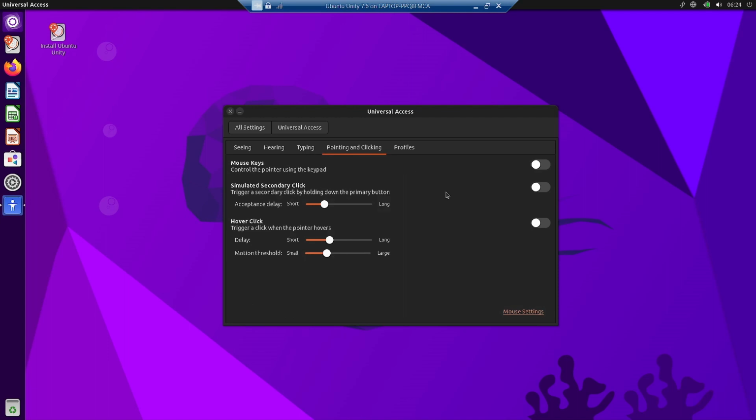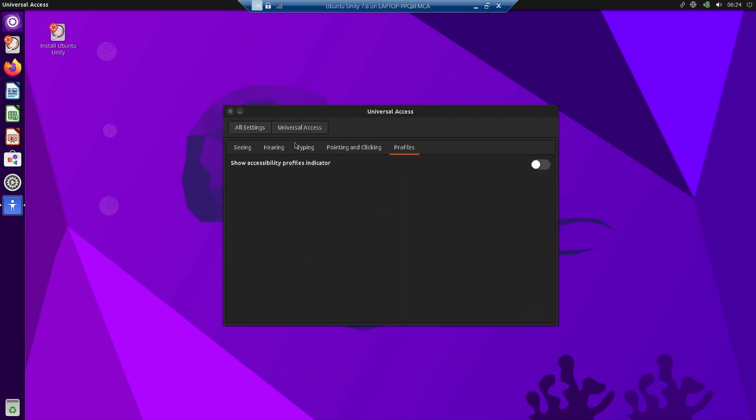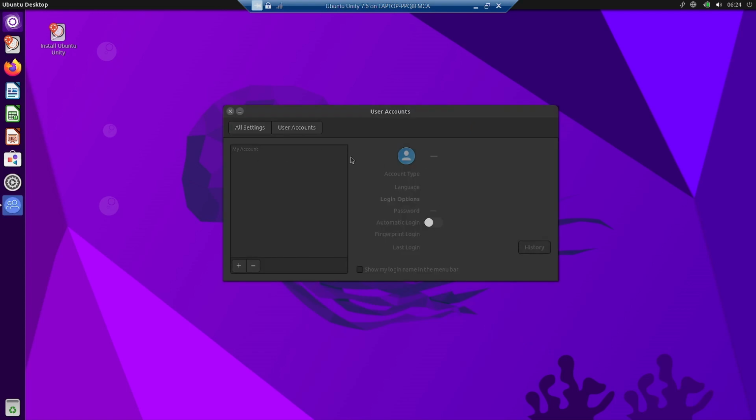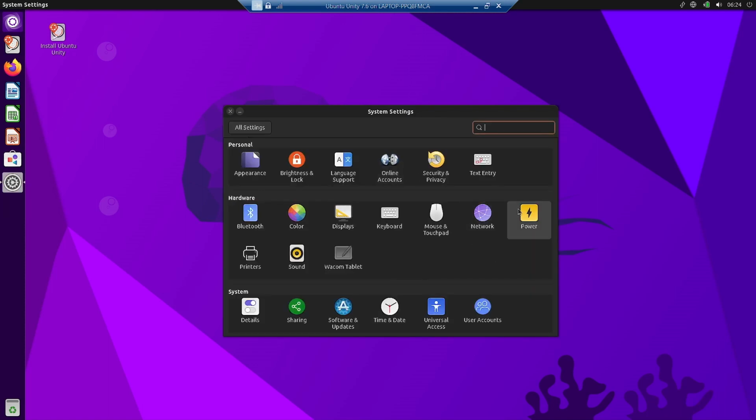So this is all for the differently abled people, and once you do the settings, then you can create a user profile and you can directly toggle it from here. Once you toggle on your profile, all the settings that you have done will be applied automatically. So you do not have to do all the settings again and again. And then finally, this is the user account. So you can configure the different users. Right now, no user is configured. This is live, but you can configure all the users from here using this user accounts in the all system settings. So we are done.